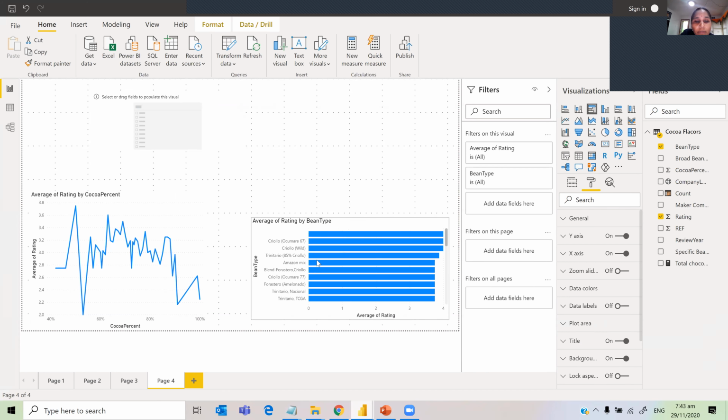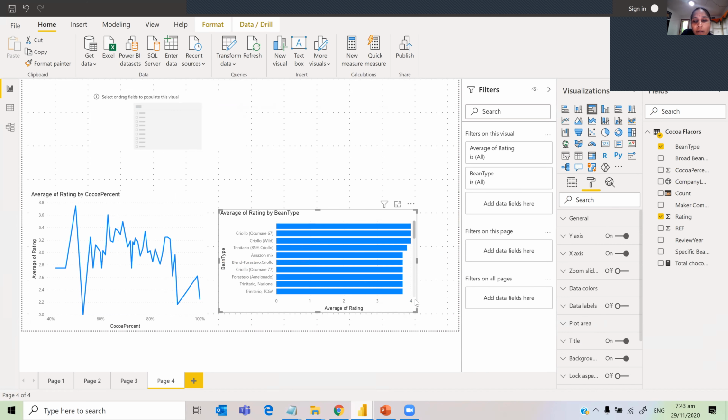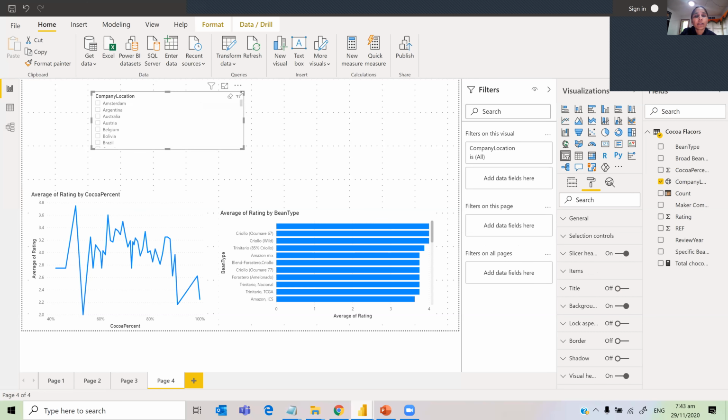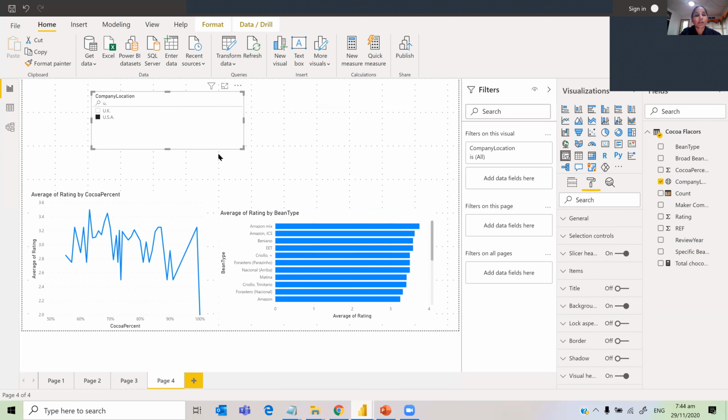So the highest average rating is for that bean type. And now, if you create a slicer for, let's say, company location, and then choose USA, your visual might change. So I'm just going to choose USA.